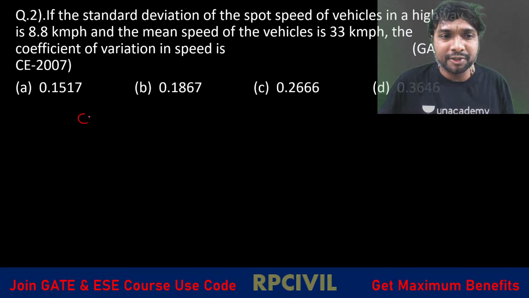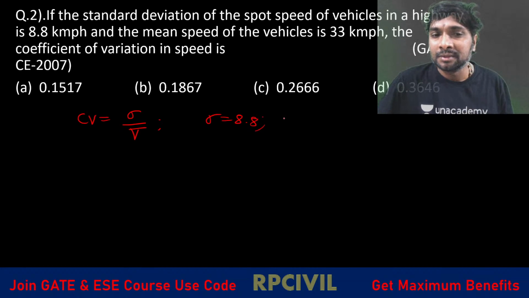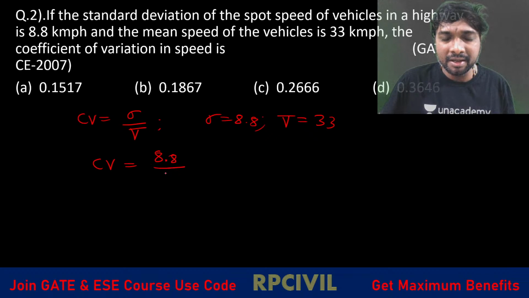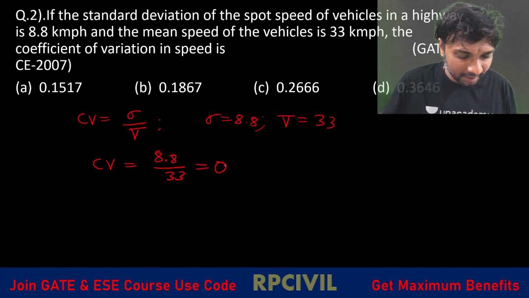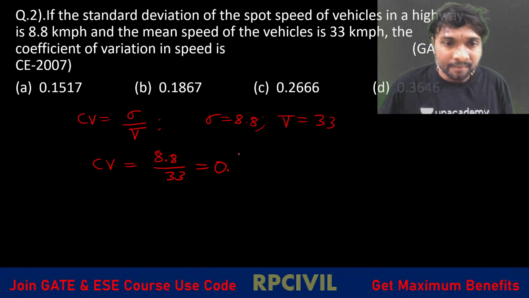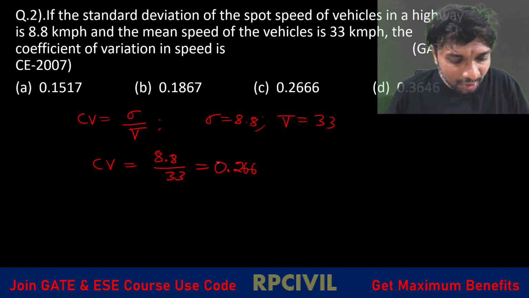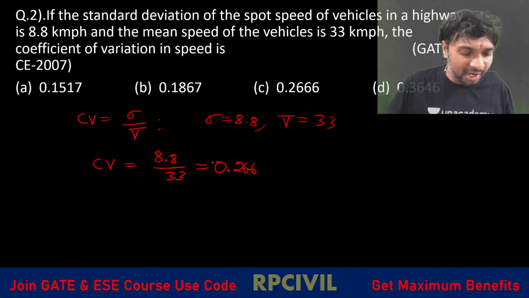Okay, coefficient of variation equals standard deviation by mean value. The standard deviation is given as 8.8. The mean value is given as 33 kmph, right? So what is the coefficient of variation then? 8.8 divided by the mean value 33, which is 0.266.